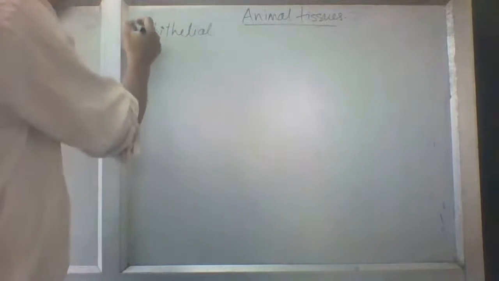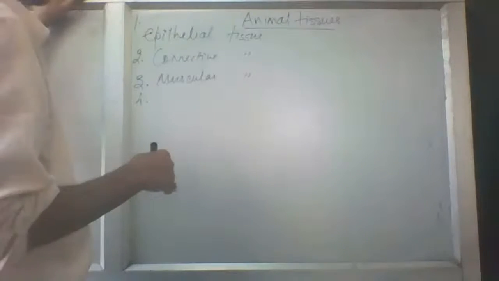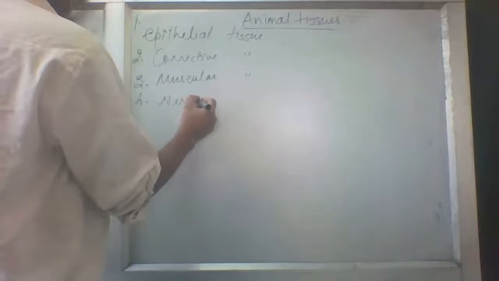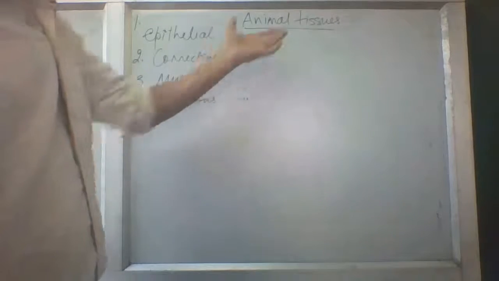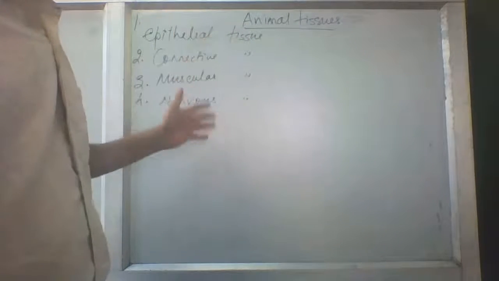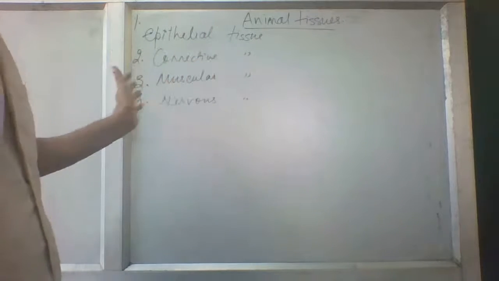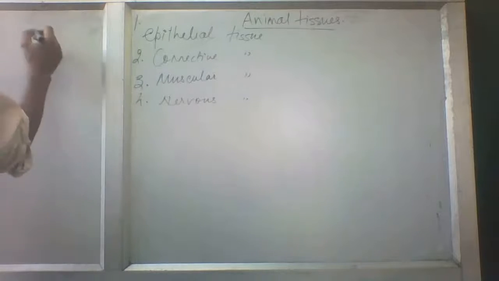This is the first type of cell, then the second type of cell is found in the nerve cells, nervous tissues, N-E-R-V-O-U-S, nervous tissues. So in animal tissues, there are four main types of tissues. They are epithelial tissues, connective tissues, muscular tissue, and nervous tissue. Initially, we will start with epithelial.